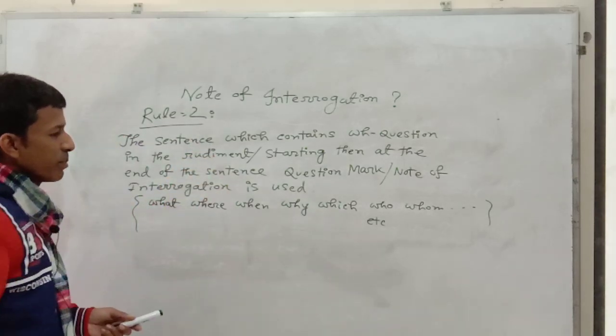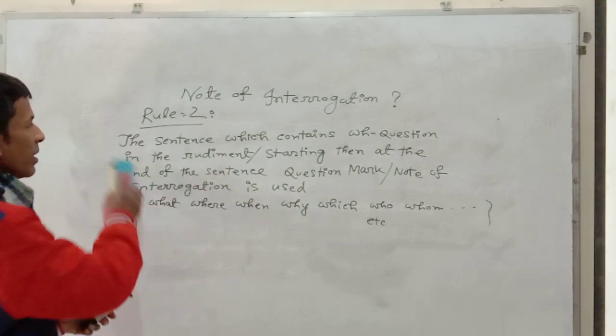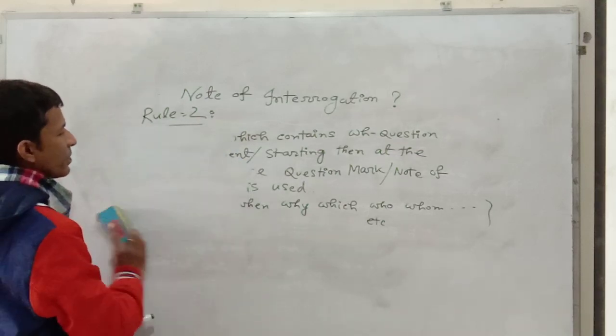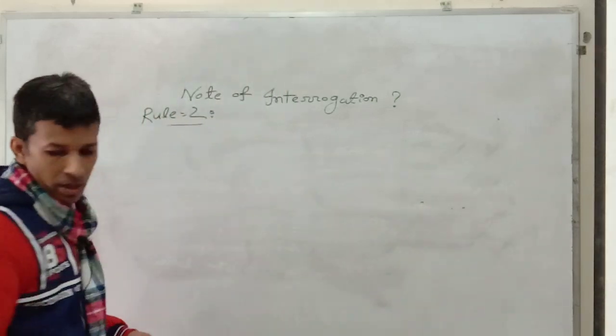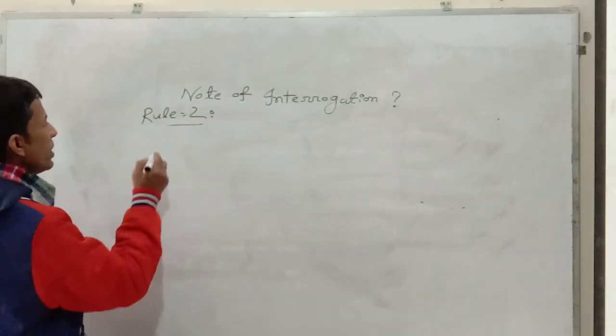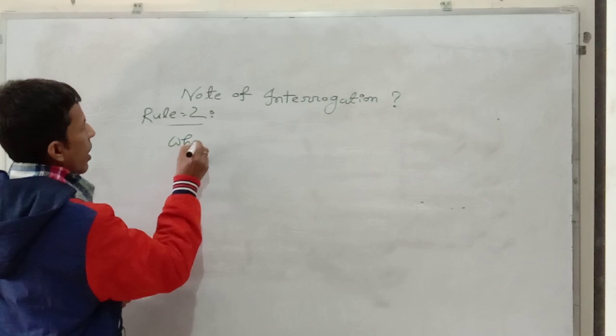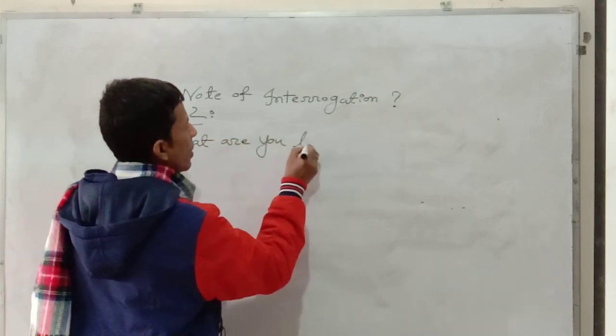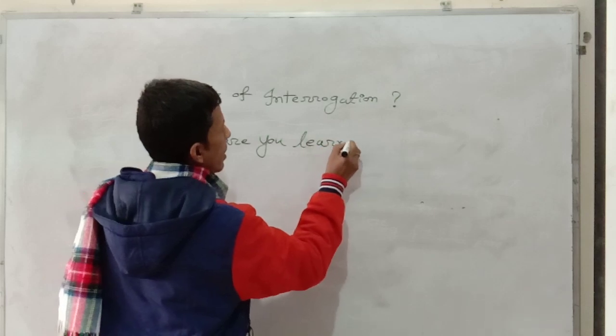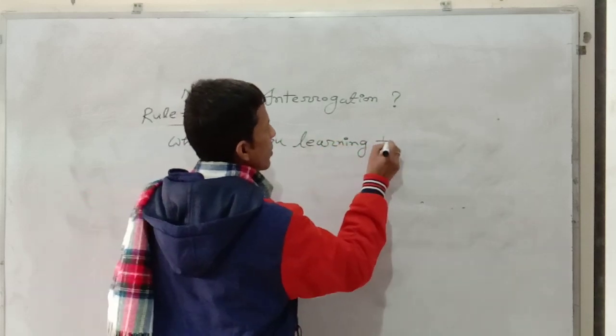Now look at the example. I am going to efface these rules for writing the example. What are you learning today?